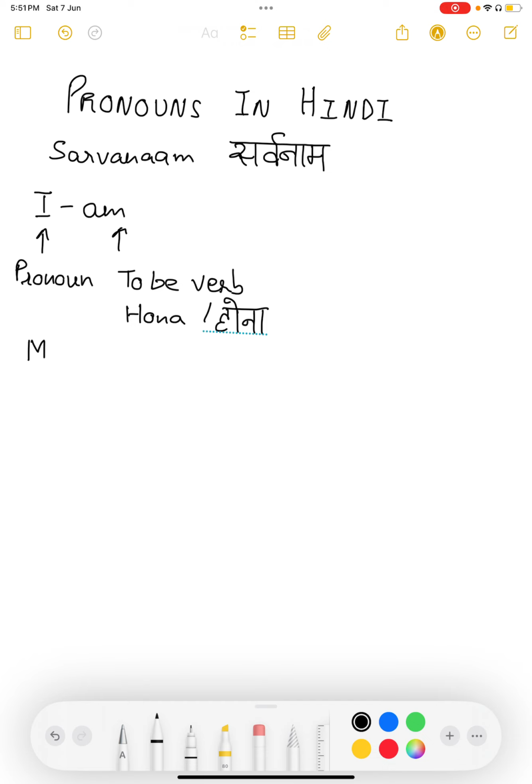I am is मैं हूँ. The N sound here in these two words is nasal, a very subtle N sound. Not men, but just मैं हूँ. This is how it is written in the script. मैं हूँ.